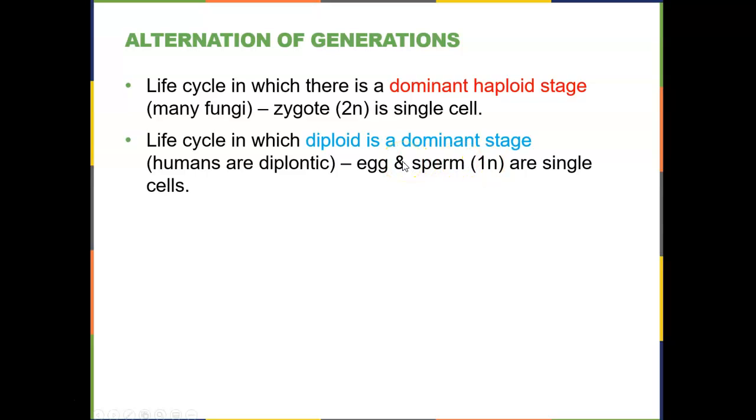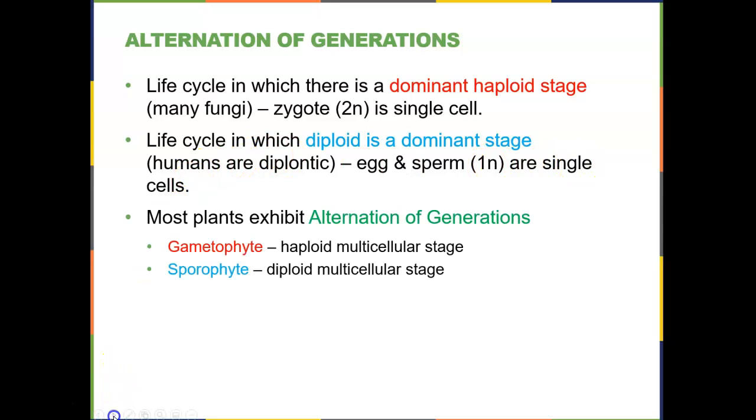Every organism has a haploid component and a diploid component, but the only haploid component we have is the egg and the sperm cell. Again, only single cells. So how are plants different? Well, plants have something that they call alternation of generations because they have both a haploid multicellular stage like the fungus and a diploid multicellular stage like the humans.